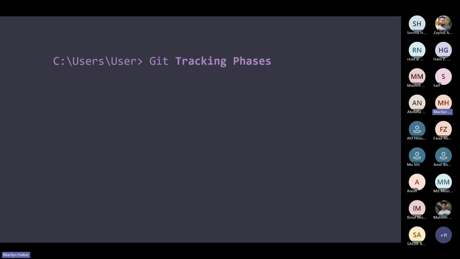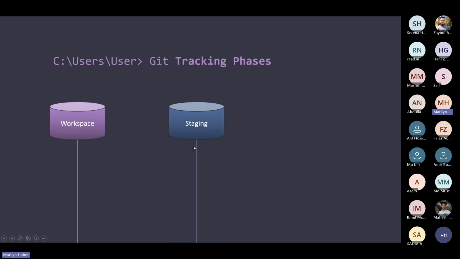And when we talk about Git, we actually have many phases. We have something called the workspace. In the workspace, you are free to do all the changes that you need. Nothing is submitted yet. You are doing whatever you need. Nothing is submitted, as I said. But then you have something temporary, which is staging. So, for example, if you are testing something in your current workspace or in your current file, for example, you are adding a new line. Okay, so this is still in your workspace stage.